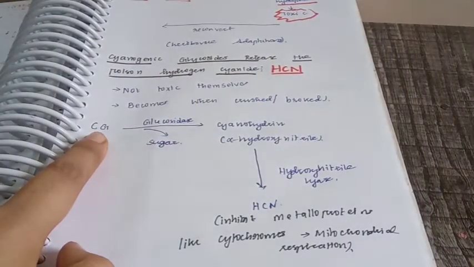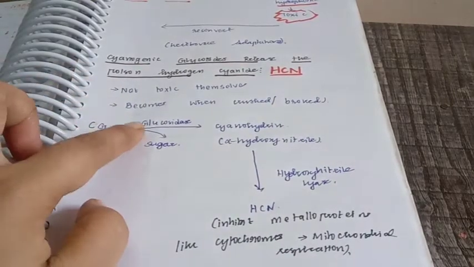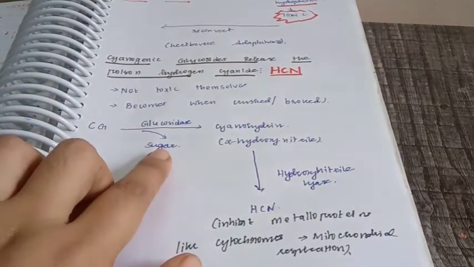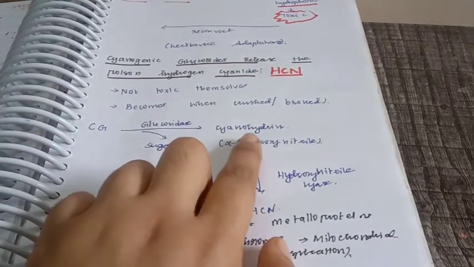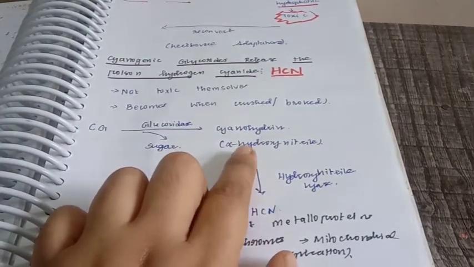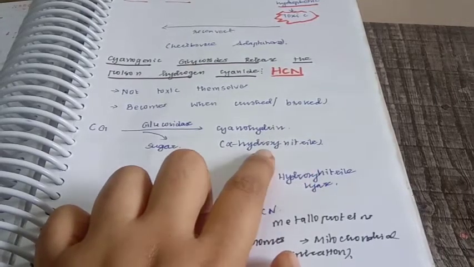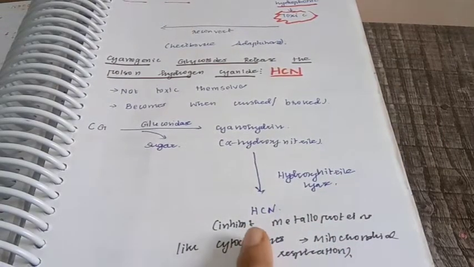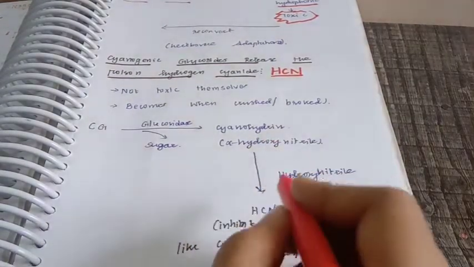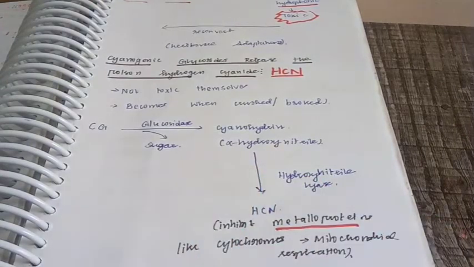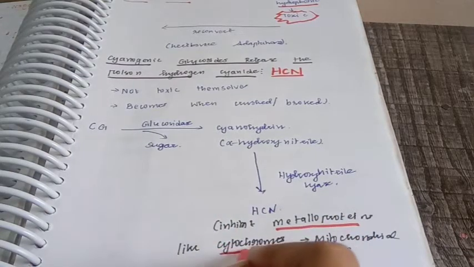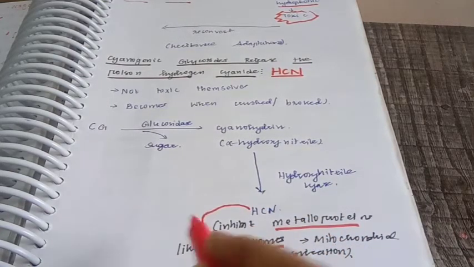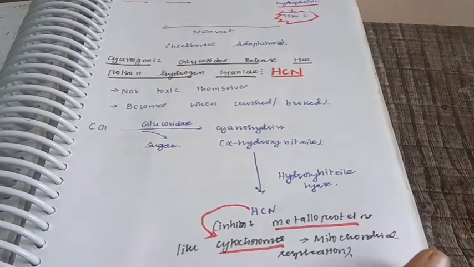Cyanogenic glycoside, in the presence of the glucosidase enzyme, loses a sugar molecule. As a result, it forms cyanohydrin, which is also called alpha hydroxynitrile, friends. This alpha hydroxynitrile, in the presence of the hydroxynitrile lyase enzyme, forms hydrogen cyanide. This hydrogen cyanide inhibits metalloproteins, which are proteins that have a metal in their group. An example is cytochrome. So this hydrogen cyanide inhibits cytochrome. As a result, mitochondrial respiration gets disrupted.